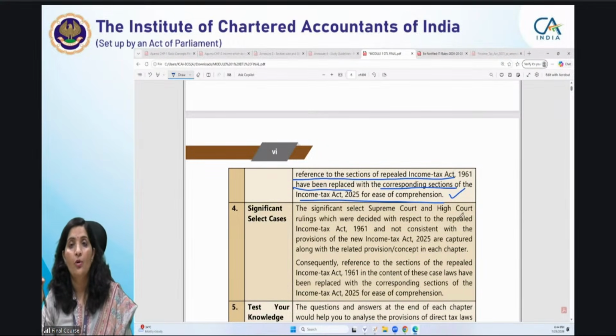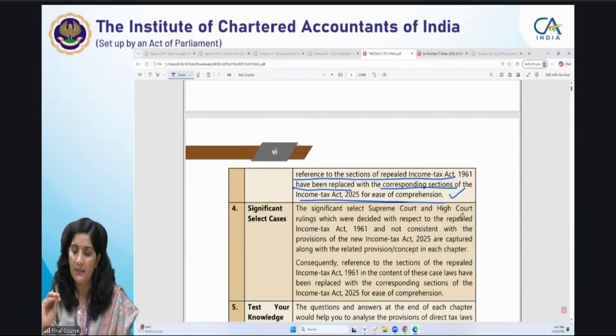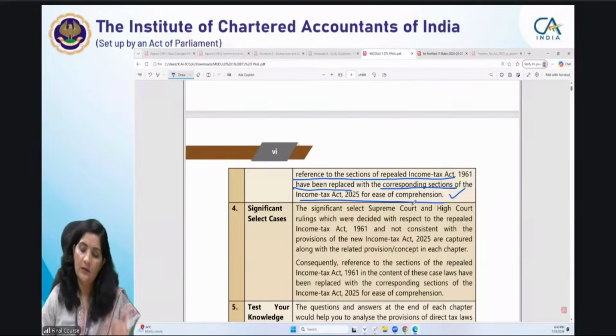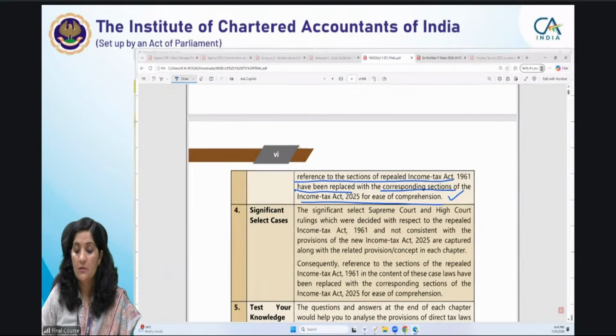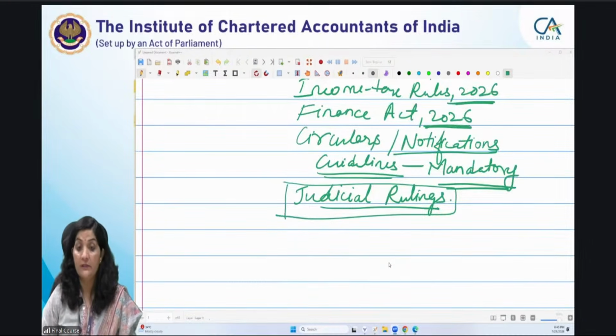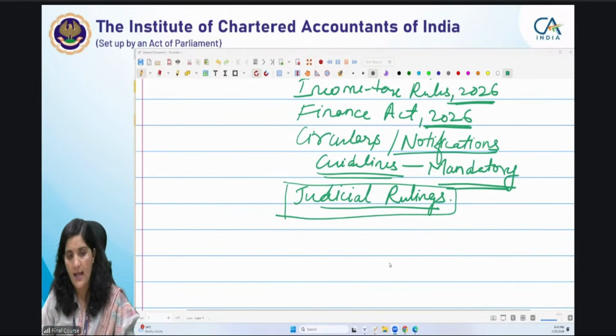Okay? So what we have done, we have included those rulings in our content, in continuation of the content relating to a particular provision, incorporated in our study material. Earlier, these were given as significant select cases at the end of the chapter, before the test your knowledge questions. Now we have covered it along with the content itself. This is very, very important. So now you know judicial rulings are very, very important for you, whatever is covered in the existing Act 1961.